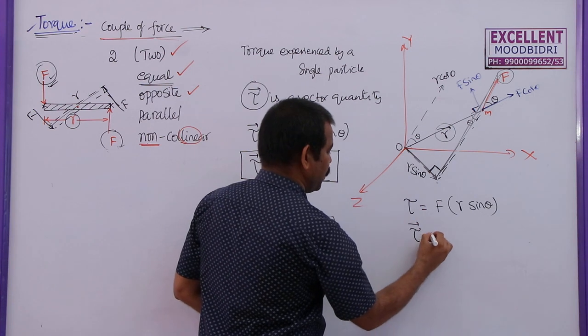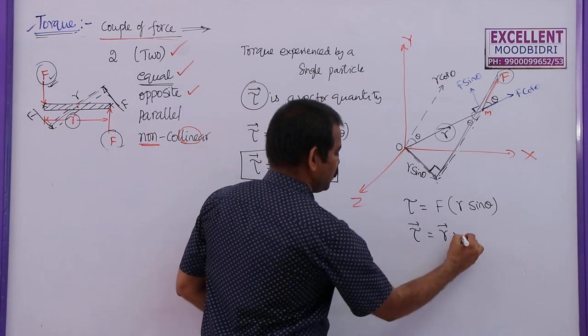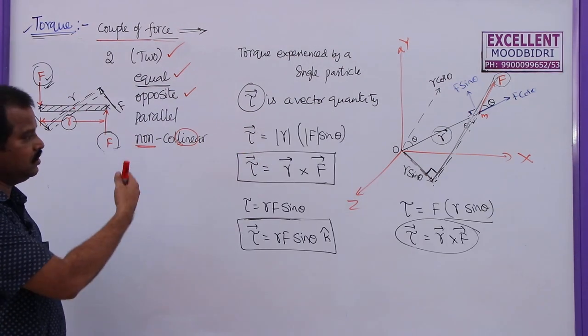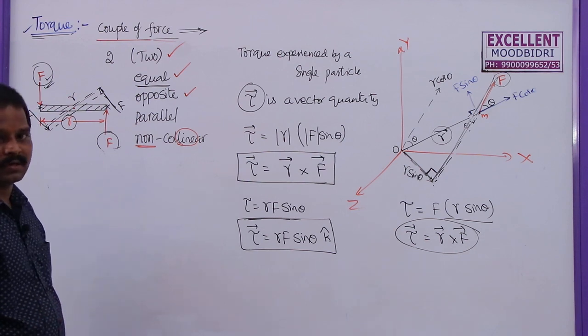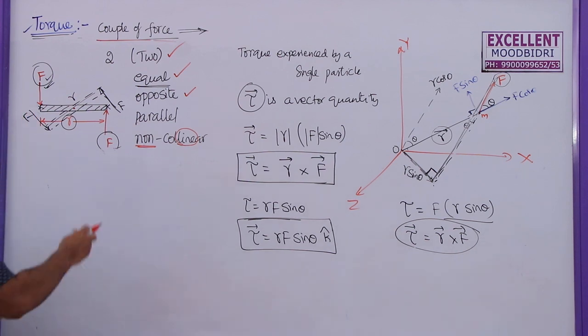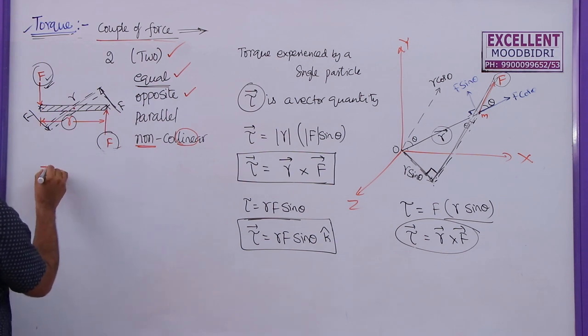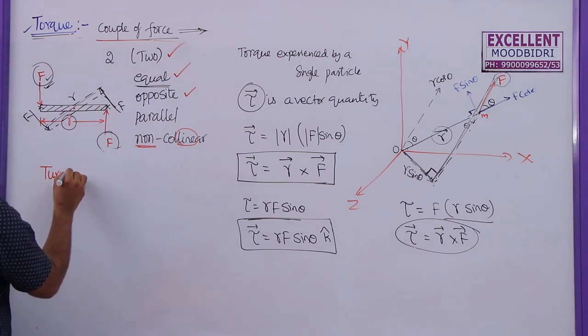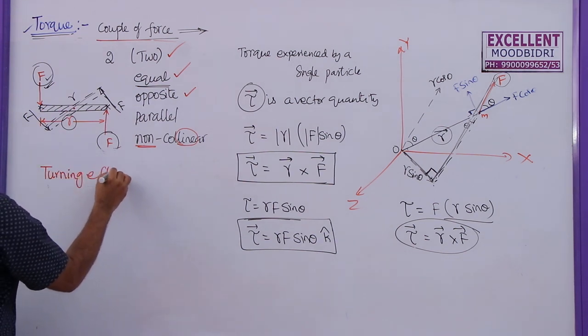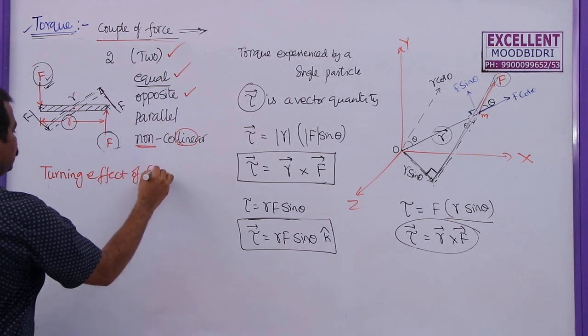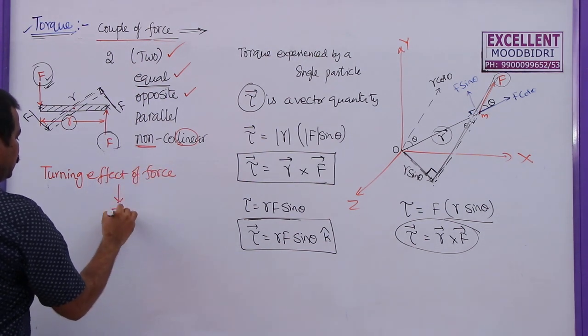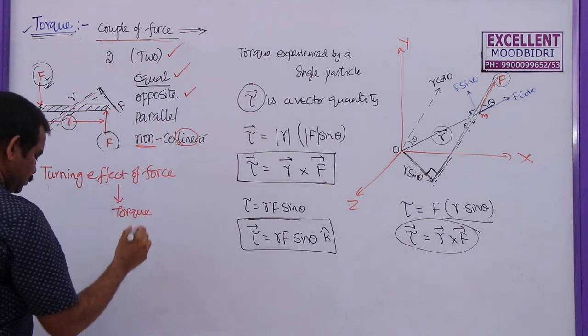But in vector form you can write this as R bar cross F bar. What is this? Direction of torque. Actually torque is also known as the turning effect of force. So what is the direction of this torque?